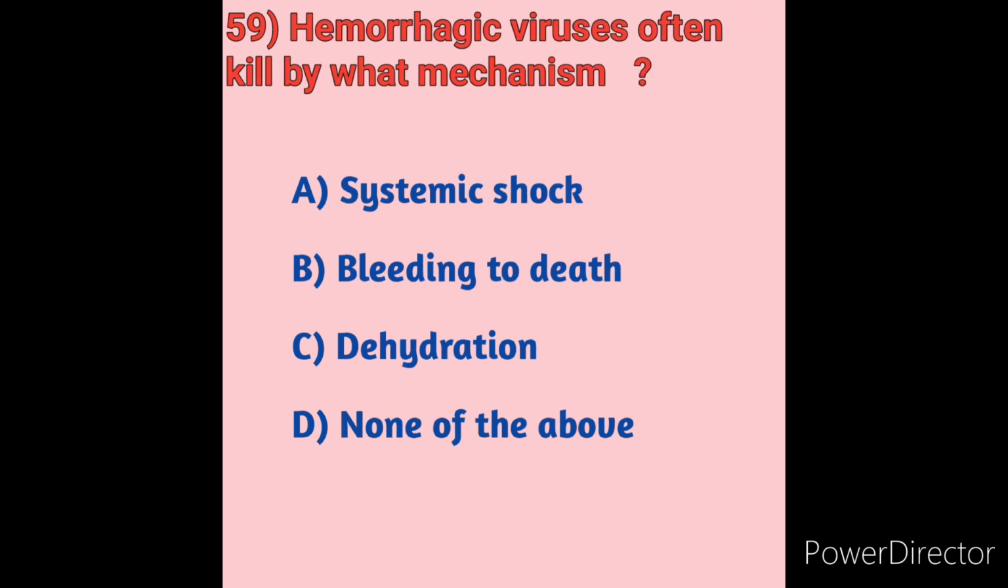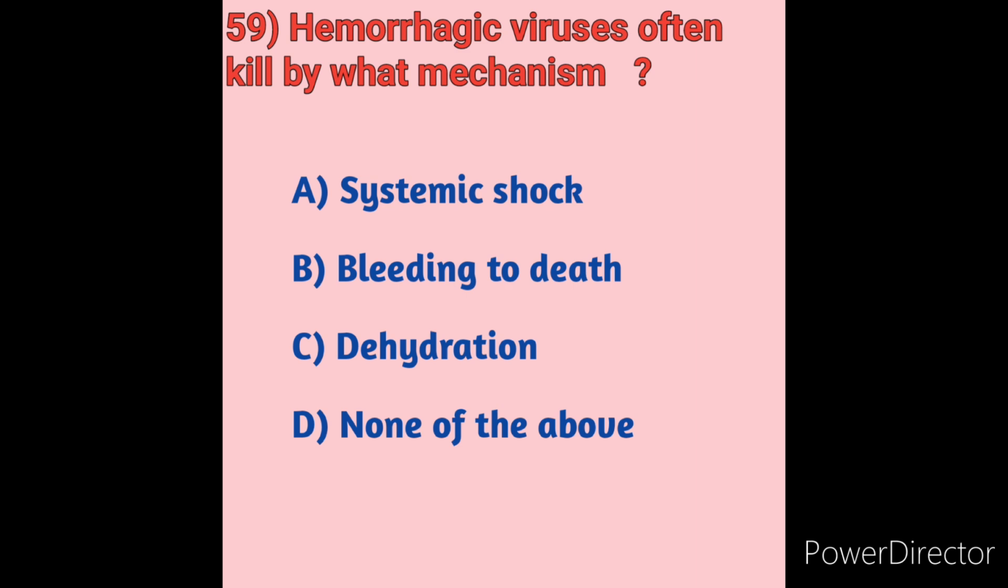Hemorrhagic viruses often kill by what mechanism? We will see the options first. Option A, systemic shock. Option B, bleeding to death. Option C, dehydration. Option D, none of the above. All types of viral hemorrhagic fever are characterized by fever and bleeding disorders, and all can progress to high fever, shock and death in many cases.